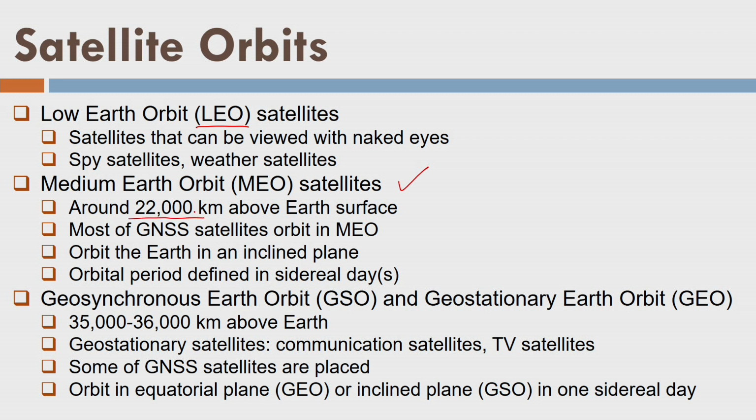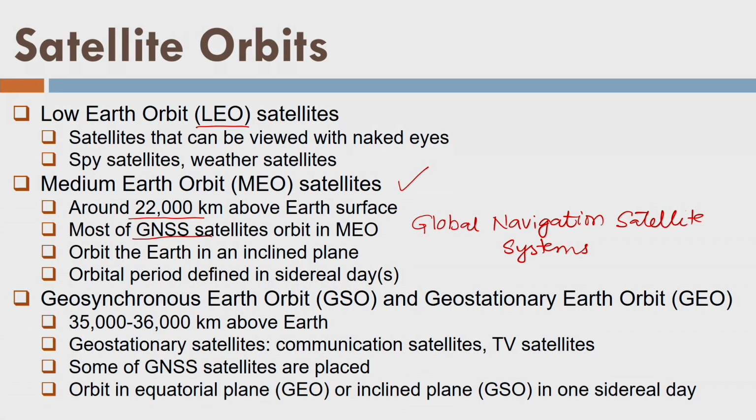Next are the MEO satellites, or the medium Earth orbit, and the orbit is around 22,000 kilometers above the surface of Earth. Most of the GNSS satellites are there. Again, what is GNSS? Global Navigation Satellite Systems. GNSS is a generic term that includes all the possible satellite constellations. GPS, or Navstar, is one of the satellite constellations developed by the USA, and now it is in working position.